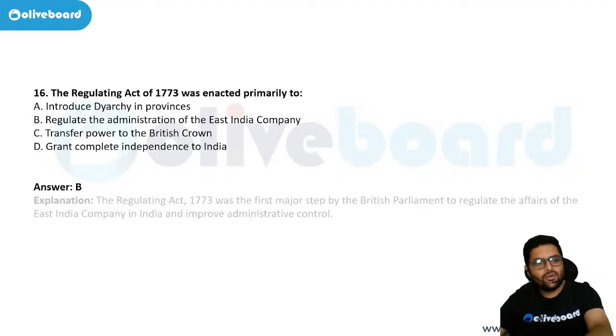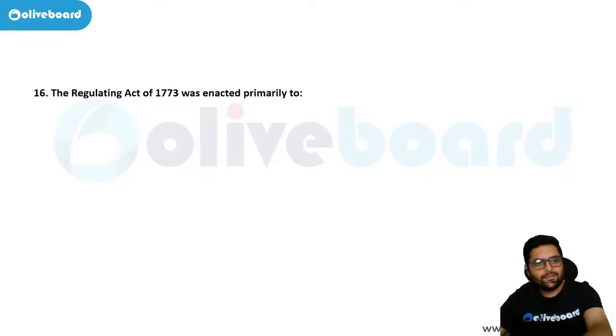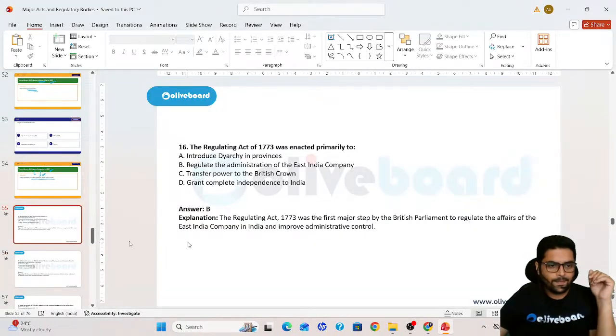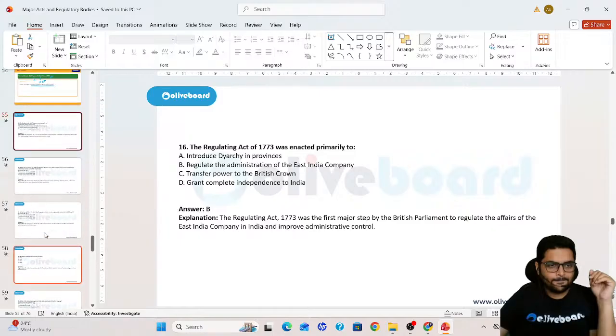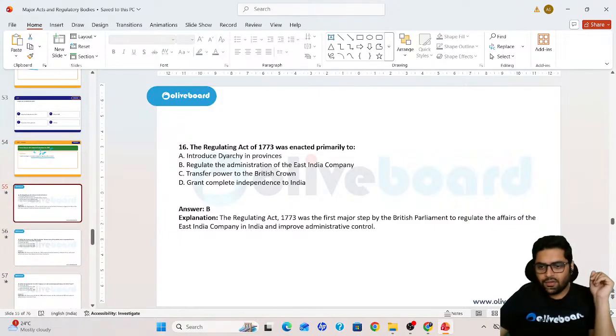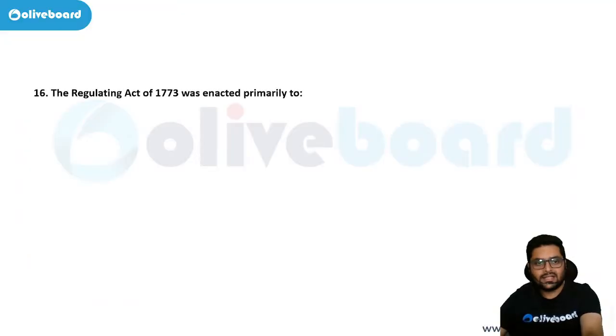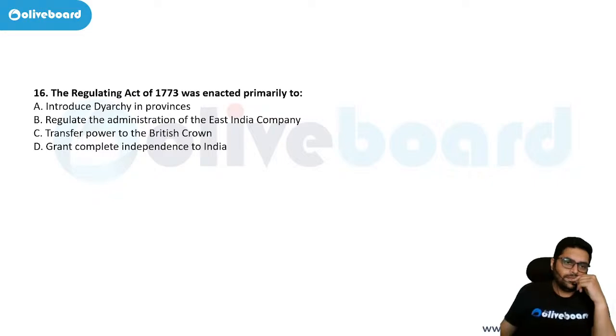We have a few more questions. Just a moment. Okay, a few more questions we will do. Regarding the acts, the Regulating Act 1773 was primarily to which one? Four more questions we'll do on acts. This we did on bodies, right? Introduce diarchy, regulate administration of the East India Company, transfer power to British Crown, or grant complete independence to India.